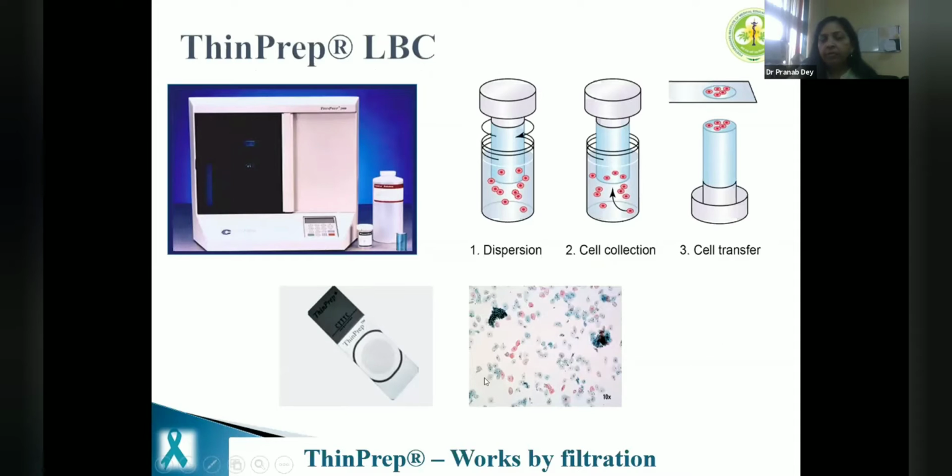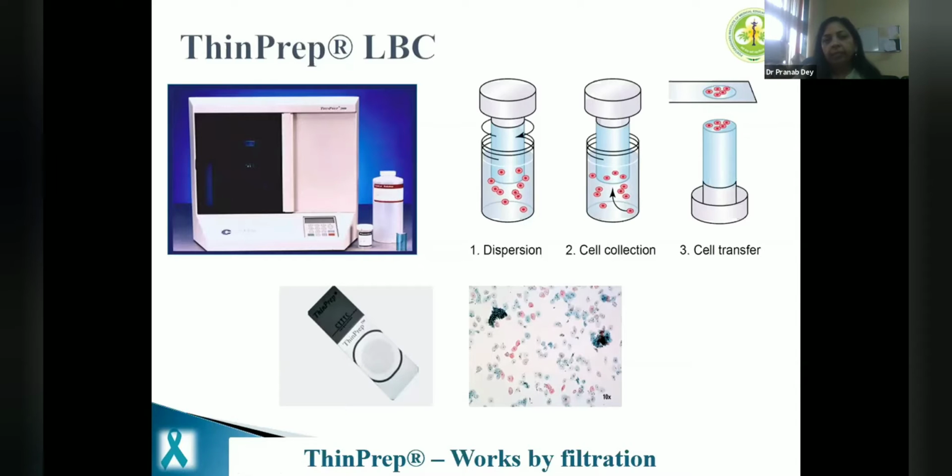A lot of people, when they buy a machine for liquid-based cytology, ask which one to go for, ThinPrep or a SurePath-based machine. It depends how you have been trained. If you are trained in ThinPrep, people prefer ThinPrep. If you are trained in SurePath, people prefer SurePath.